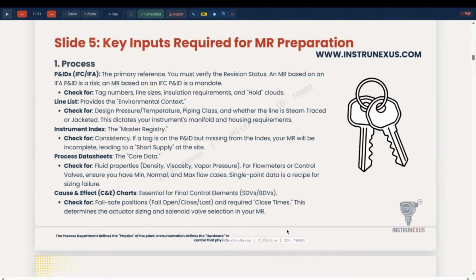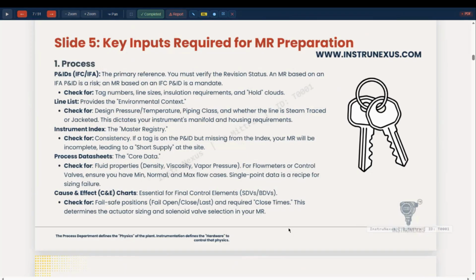What are the key inputs required for the MR preparation process? We require the P&ID: IFA, IFC. IFA is just to start, the issued for approval P&ID, or to start, the issued for engineering P&ID, and then the issued for construction P&ID is the time when the purchase order may be placed.